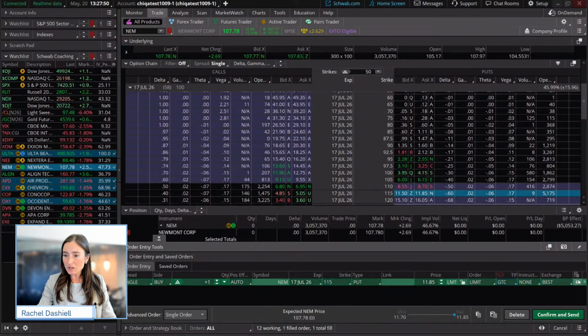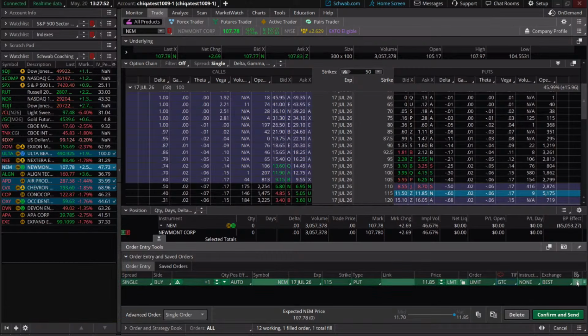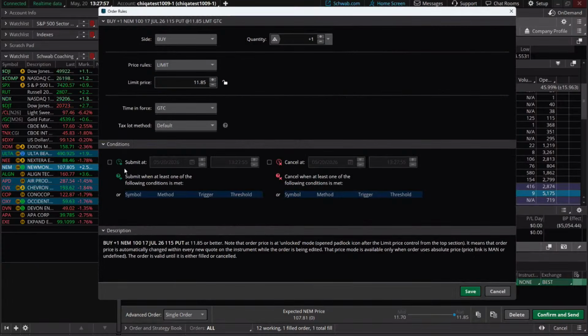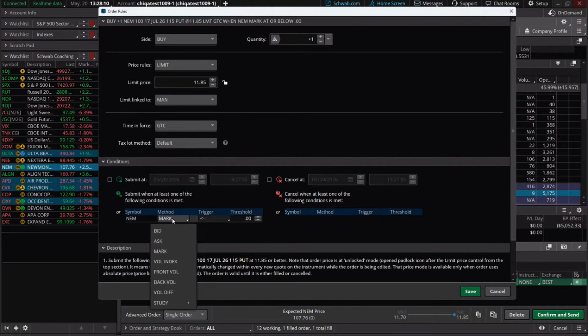So what I'm going to do here is click on this gear on the right-hand side of the page, and we're going to make a price condition. For those of you that have never done this before, you come down to conditions down here. There are time conditions and there are price conditions. So we're going to go to Newmont and say is less than or equal to 104. 104.13 was the level. So at 104.13, we're going to say wait to buy this put option until we see that move below the previous low day there.